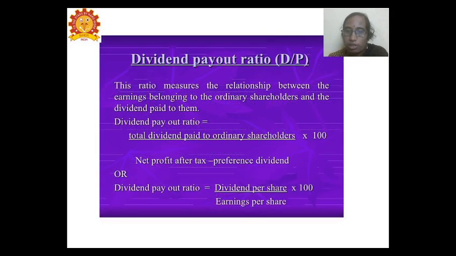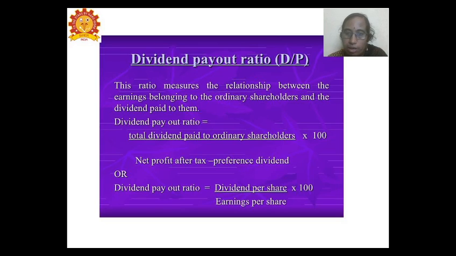Next, we have another important ratio. This ratio is also included in the profitability ratios, since it determines how much dividend is to be paid or the earnings per share that is to be paid for the business. The ratio indicates the relationship between the earnings belonging to the equity shareholders and the dividends that are paid. So how do we calculate this dividend payout ratio?